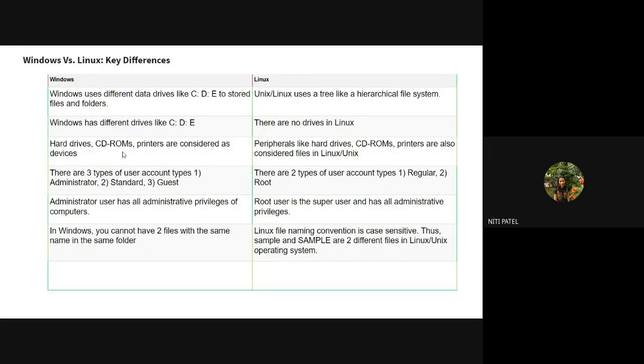Correct? In Windows, who gives all the administrative rights? It is done by the administrator, whereas here who gives the administrative rights? It is done by the root user. Then the last is the naming conventions. In Windows, it will not allow you to have a file at the same place with different naming conventions, whereas Linux gives support to that particular file naming concept.